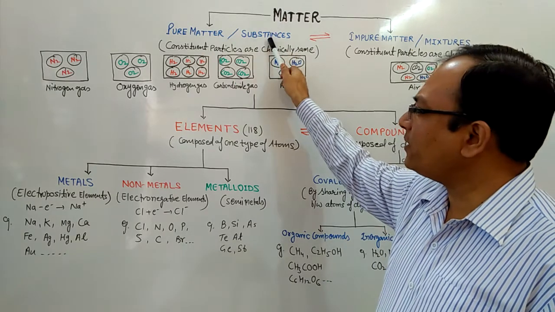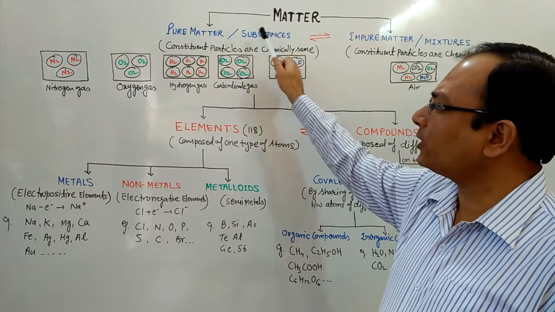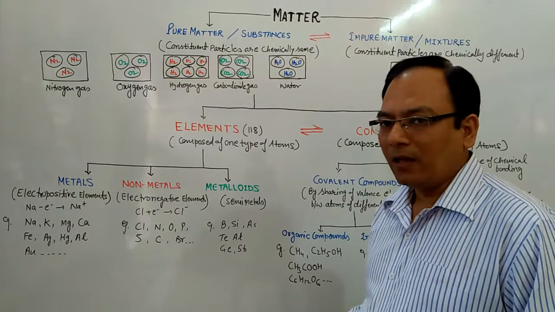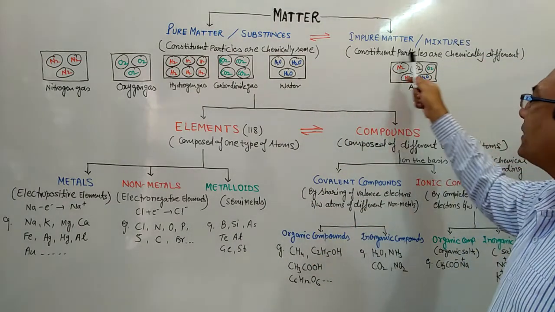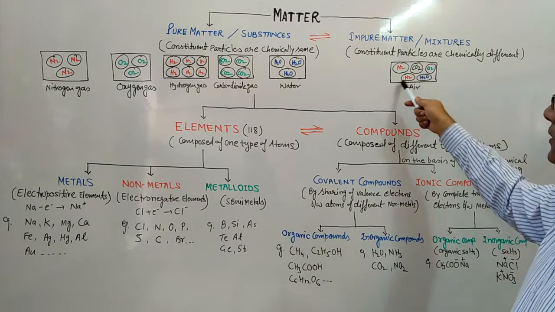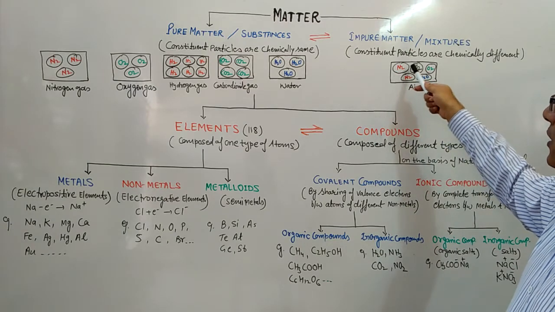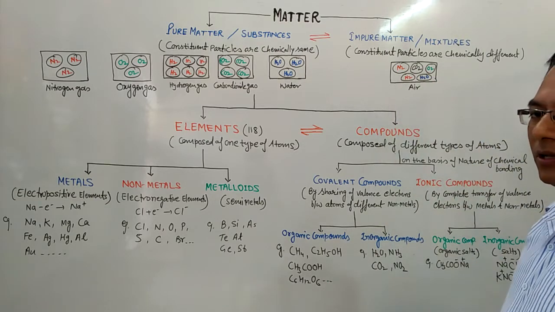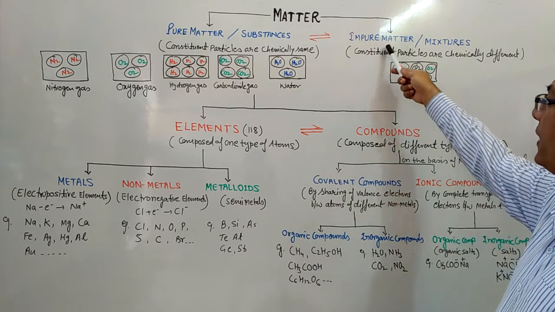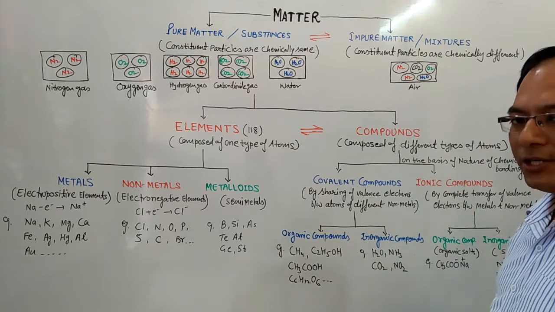The word substance is only used for pure matter. The other kind of matter is one in which the constituent particles are not chemically the same. They have different atoms in their constituent particles, meaning they have different chemical compositions. They are known as impure matter, also called a mixture.